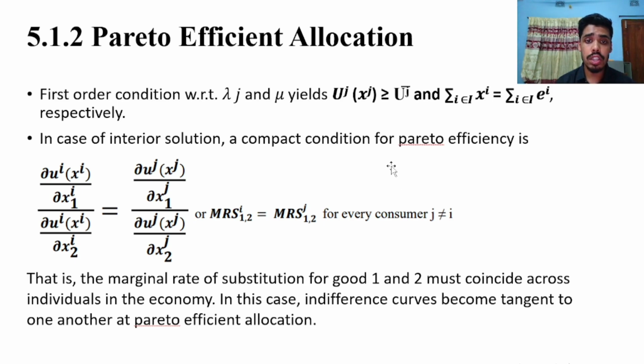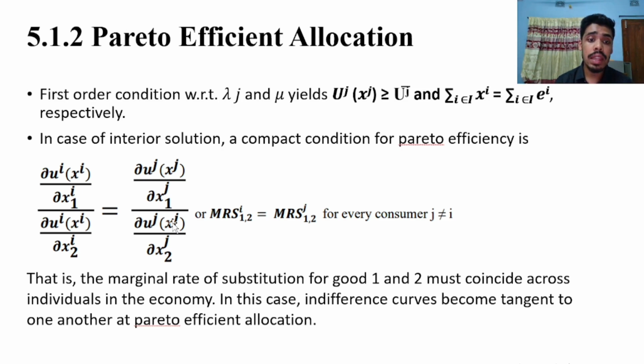In this case, the complete solution condition for Pareto efficiency is given by this equation, and we can say that the marginal rate of substitution of consumer i for consuming goods 1 and 2 is equal to the marginal rate of substitution of consumer z for consuming goods 1 and 2, for every consumer z not equal to i, even though the consumers are not identical.